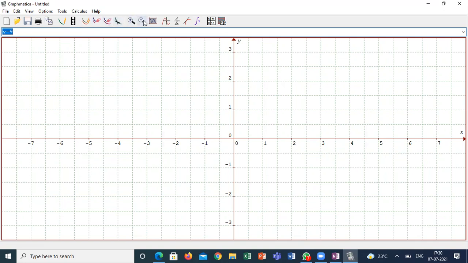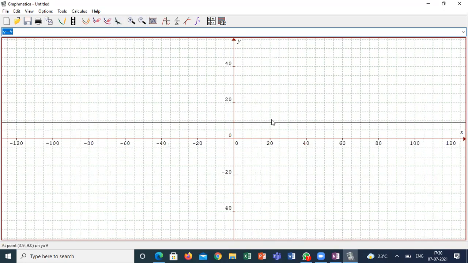See, this is a constant function. See this line. Wherever you draw the perpendicular line to the x-axis, it will meet only one point. For every x value, the y value is fixed. Even if I'm taking 20, 40, 60, 80, the y value is always 9 only. If I am writing all the coordinates here, your input is any real number, but output is always restricted to one particular constant.